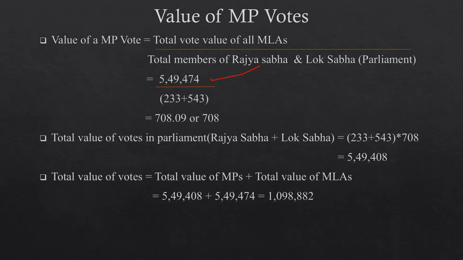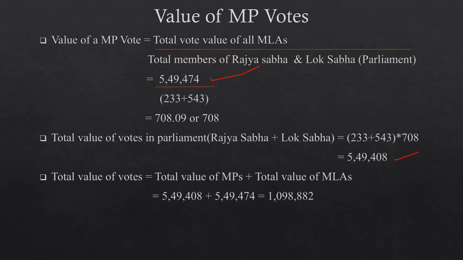So the total value of all the MP votes, Lok Sabha and Rajya Sabha, with a total of 776 MPs, that is 233 plus 543 equal to 776, multiplied by 708, equals 5,49,408. This is the total value of votes of all the MPs.